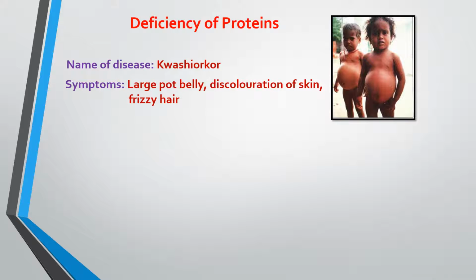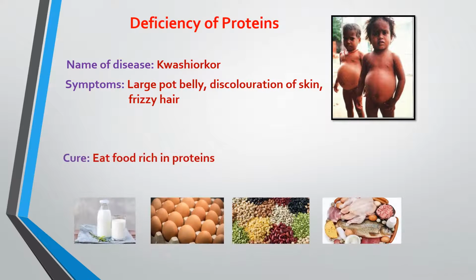The skin will become dark, and frizzy hair. Frizzy hair means dry, rough hair. How can we cure it? We can cure it by eating food rich in proteins like milk, eggs, pulses, fish, meat.